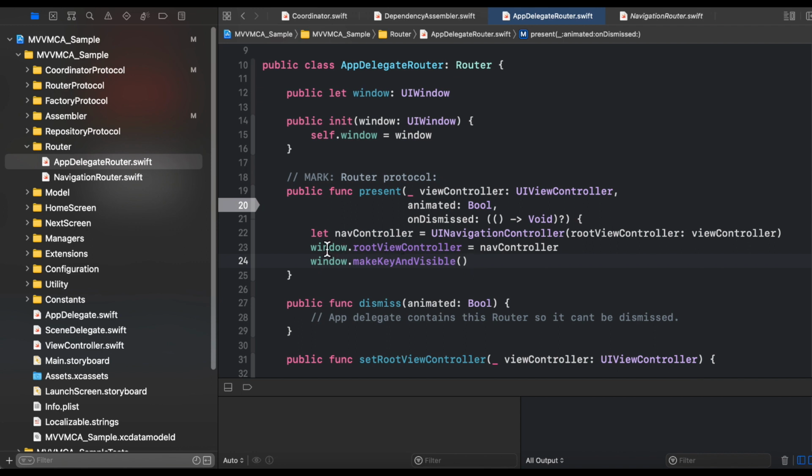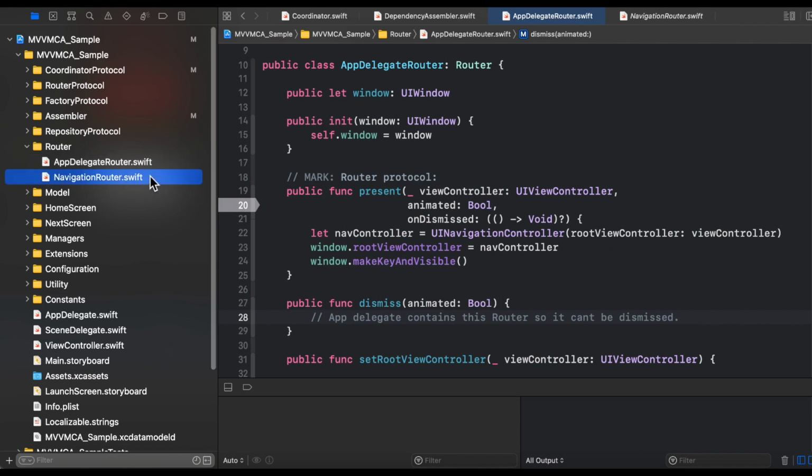So after setting the root view controller of this window, we are making it key and visible, and we are not doing any implementation of the dismiss method here because this is the main router of your application and it is not subject to being dismissed, because it contains the window of your application. So we are not giving any implementation to this particular dismiss, right?